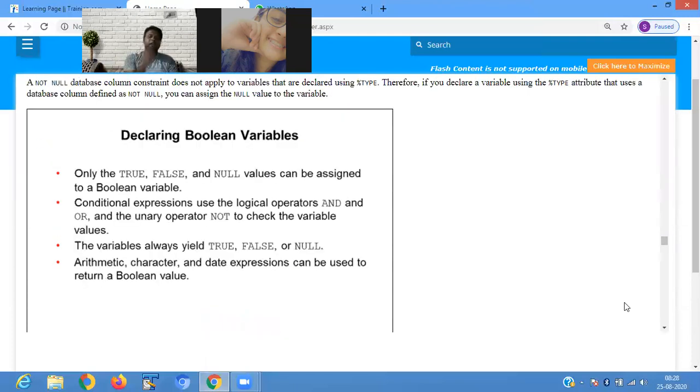Declaring a Boolean variable. Only the true, false, null values can be assigned to a Boolean variable. So you can define true, false, and null. Then a conditional expression is used with the logical operator. You can define a conditional expression. The variable always yields true, false, or null. Then arithmetic, character, and date expressions can be used to return a Boolean value.